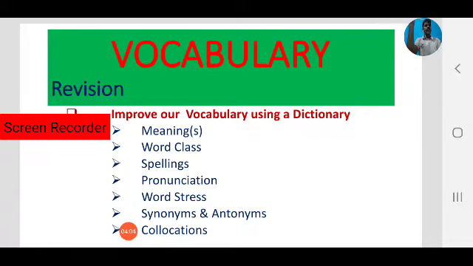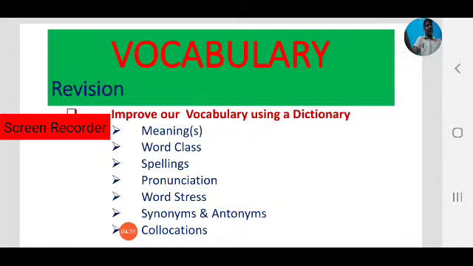So what are the features of a good dictionary? First one, meaning or meanings. Every good dictionary has meanings of the words. We can learn the meanings of a particular word.